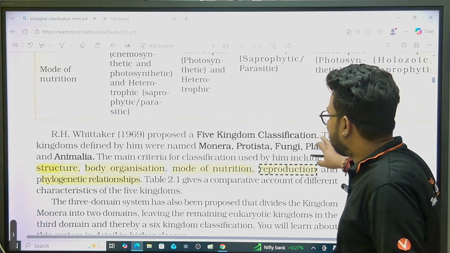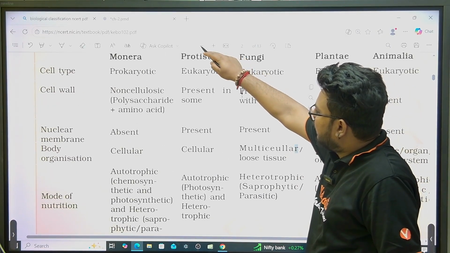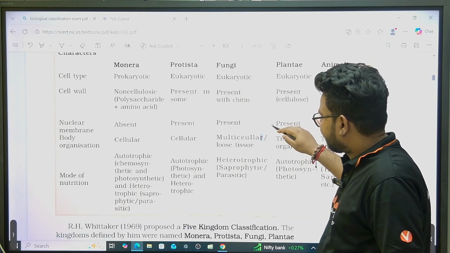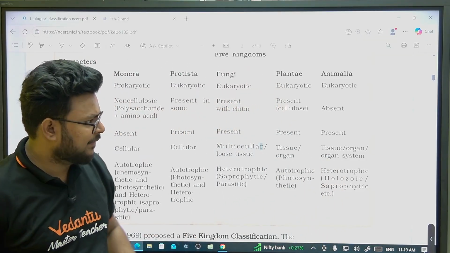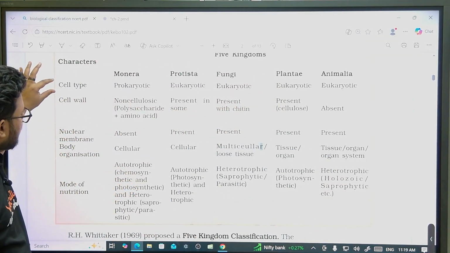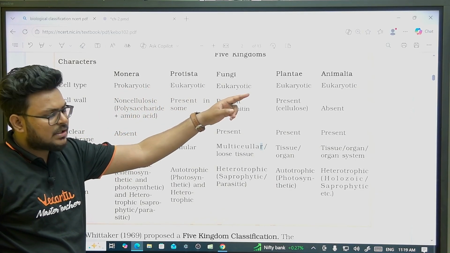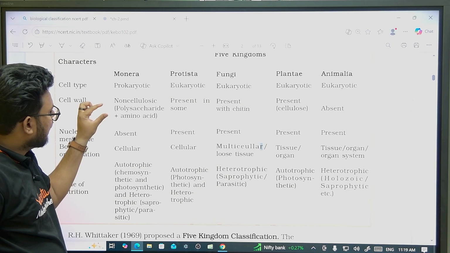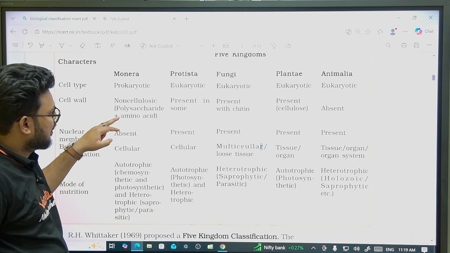Now let's come to this table again. It's not difficult, it's very easy, so we will not take too much time here. Major characters of all the kingdoms will be covered from here only. Cell type: Monera is prokaryotes, remaining all eukaryotes. Cell wall, in case of Monera, it is made up of non-cellulosic material, they are mentioned as polysaccharides.